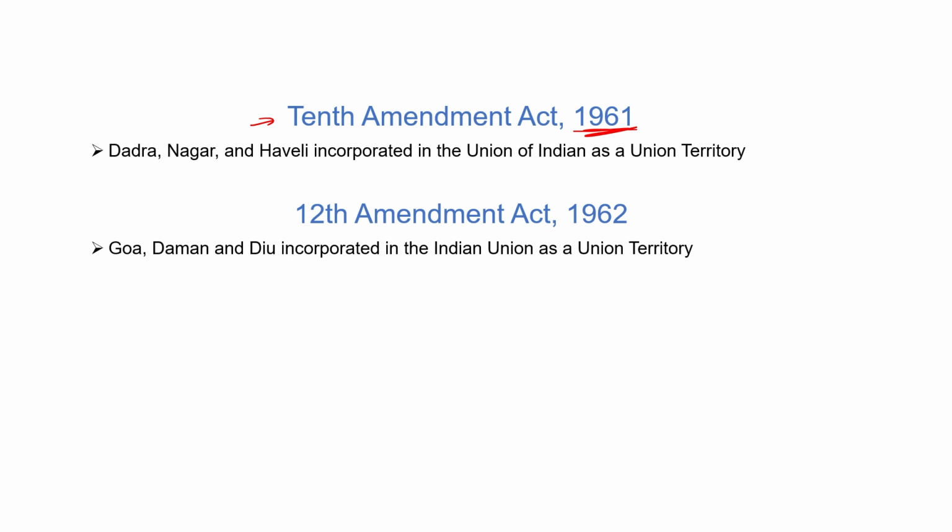In the 12th Amendment Act 1962, Goa, Daman and Diu were incorporated in the Indian Union as a union territory. So in the 10th Amendment 1961, Dadar, Nagar Haveli became a union territory of India, and in the 12th Amendment Act 1962, Goa, Daman and Diu became a union territory of India.